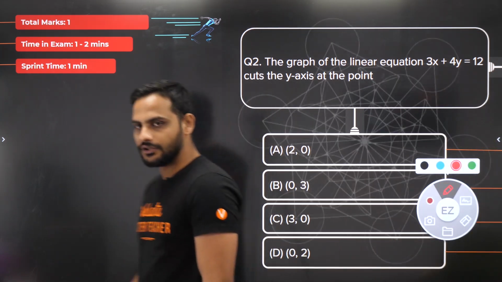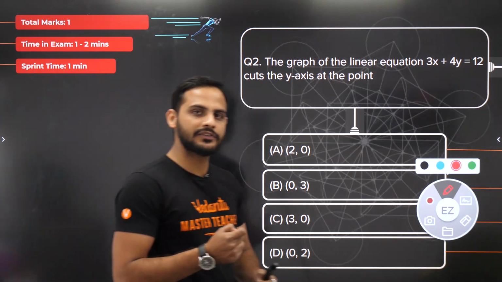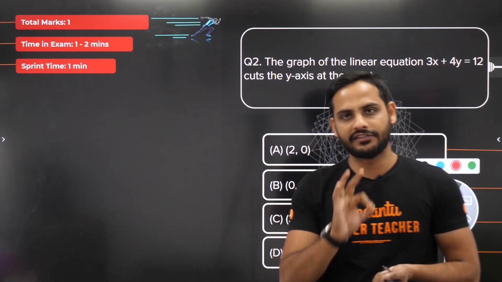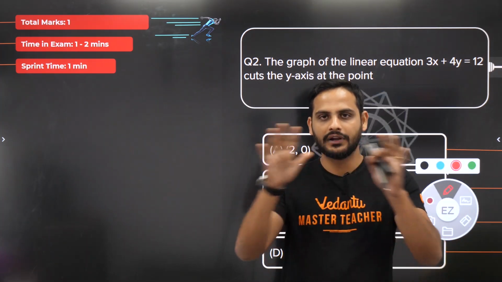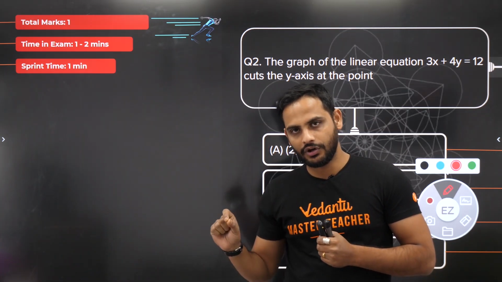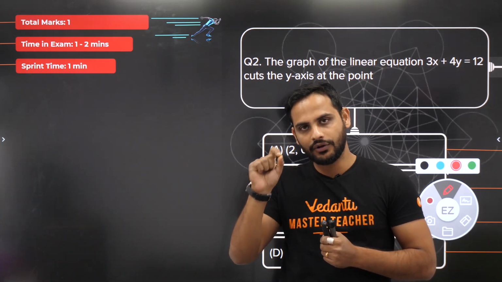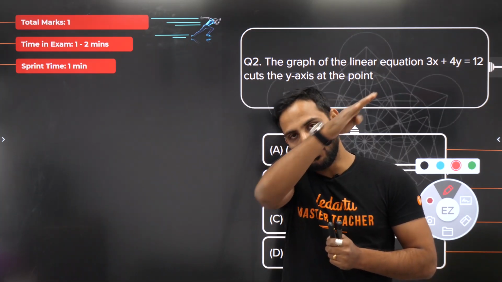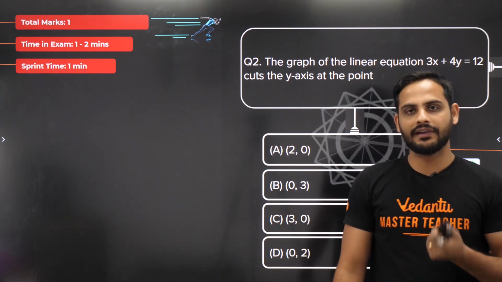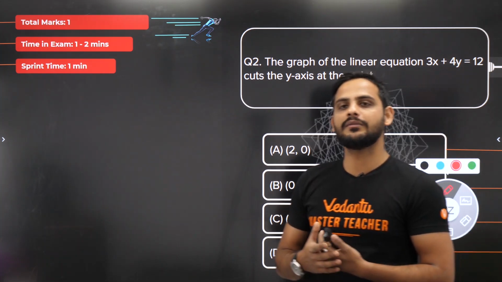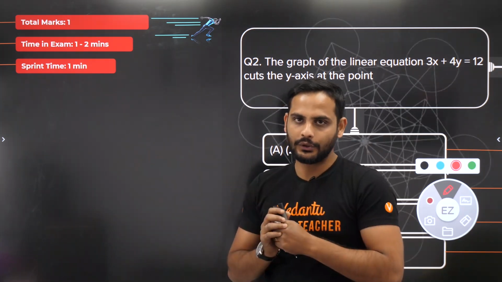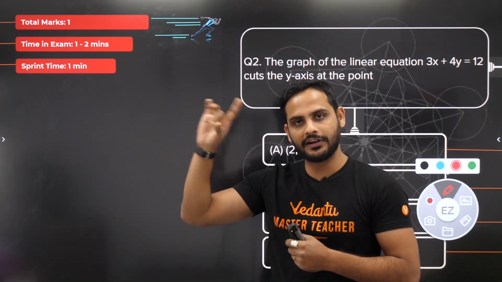Now, first thing I would like to tell you all is that the graph of a linear equation is a straight line in your Cartesian plane. Cartesian plane means the x and y axis, that graph you'll draw. So on that graph, if you plot all the solutions of any linear equation in two variables, they will all form a line. They are all collinear points. If you plot the graph of this equation, it will be a straight line. Now that line could be anything like this, but it is a straight line.